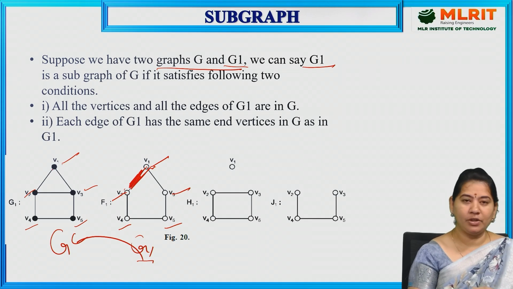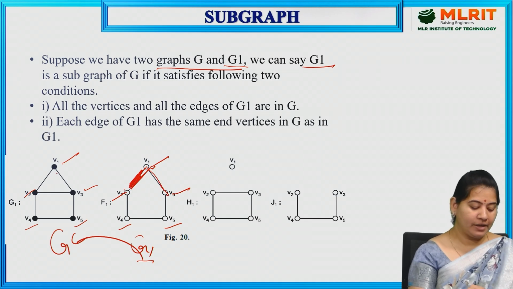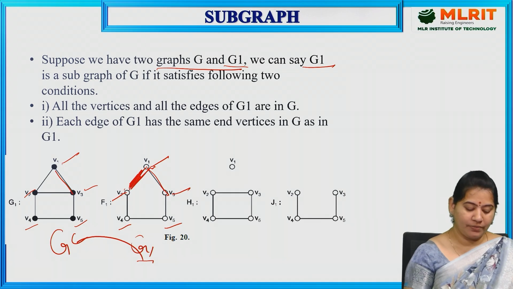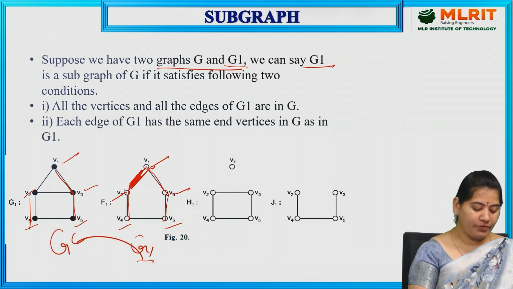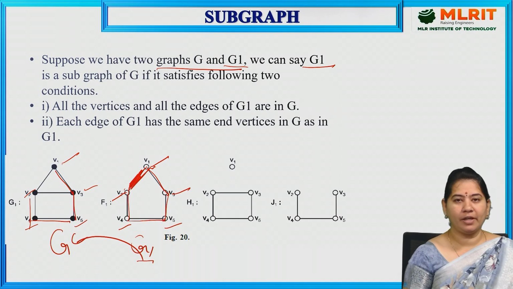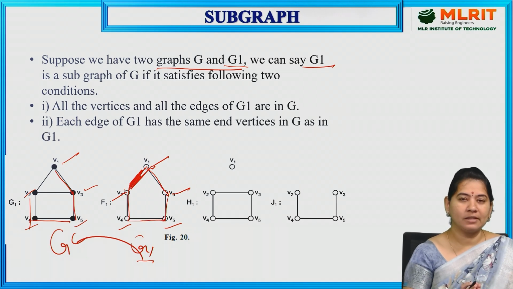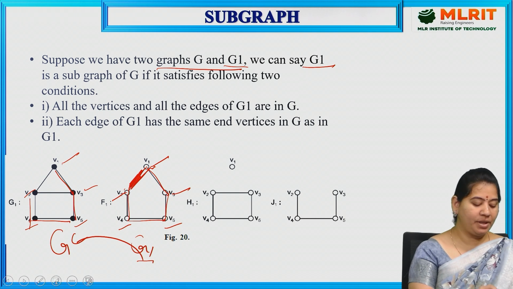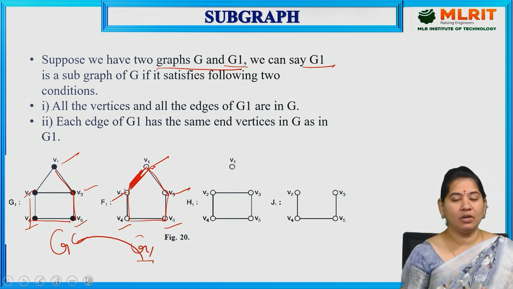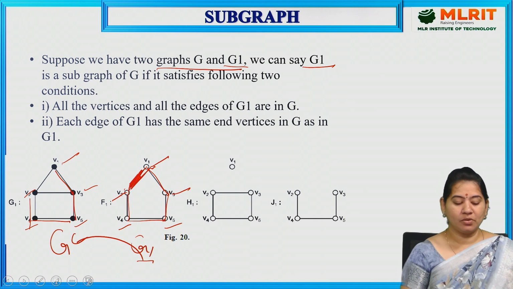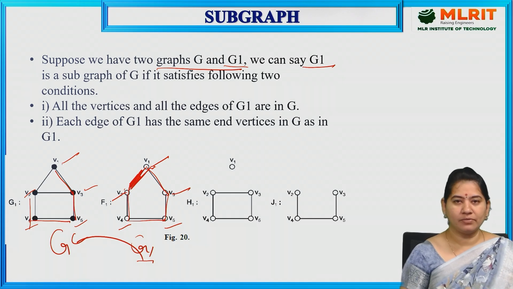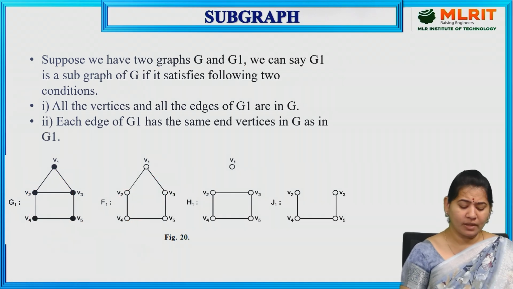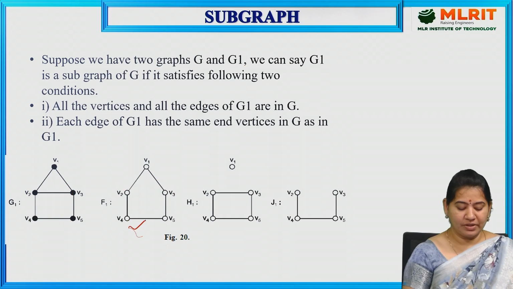V1 and V2 are having an edge. And V1, V3, yes, V1, V3 is having an edge. V2, V4, yes. V3, V5, yes. And V4, V5 here, also V4, V5. It means whatever vertices along with the edges we have, the same end vertices' edge should be there in G also, as in G1. If these two conditions are satisfied, then I can say that this is called a subgraph. So this first one is called a subgraph.